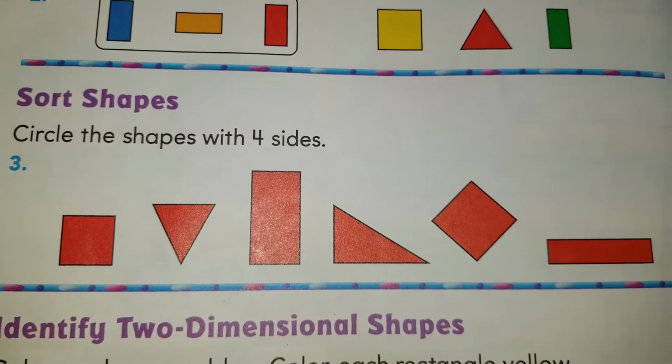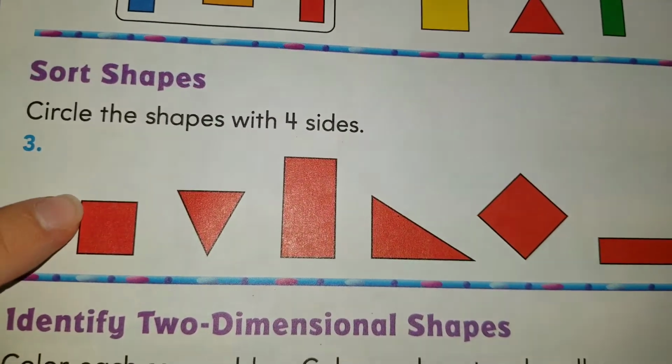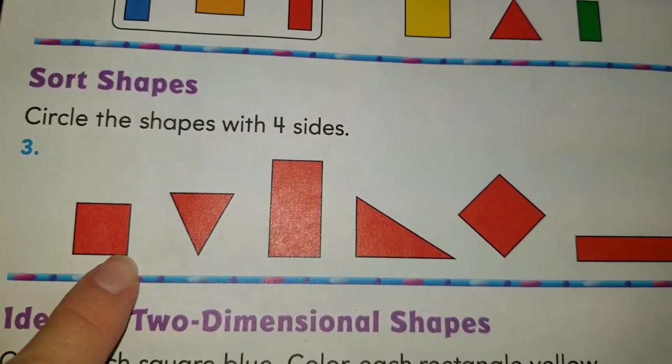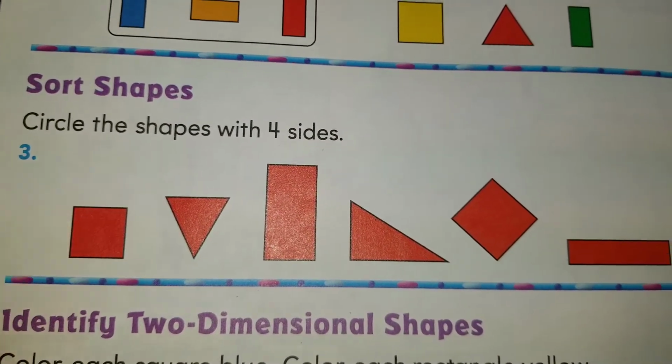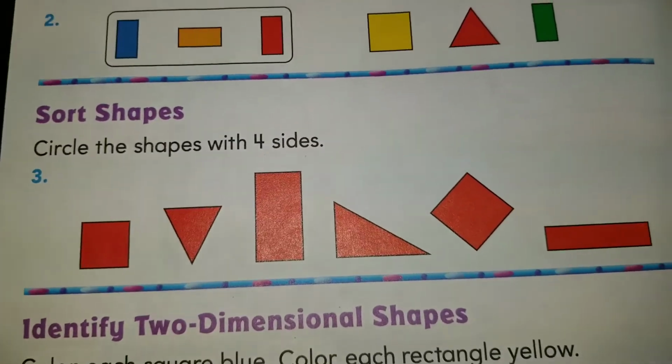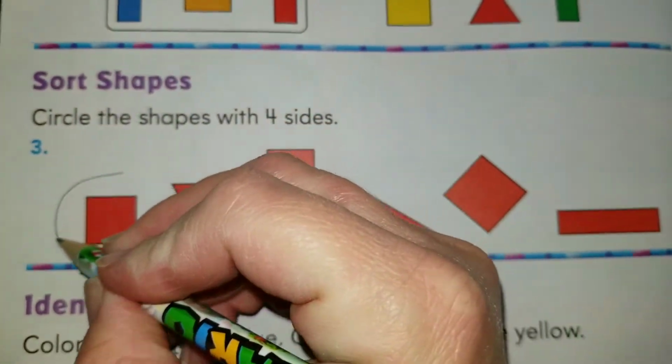So let's do the first one together. Let's count the sides. This one has 1, 2, 3, and 4 sides. So this one has 4 sides. We circle this one.